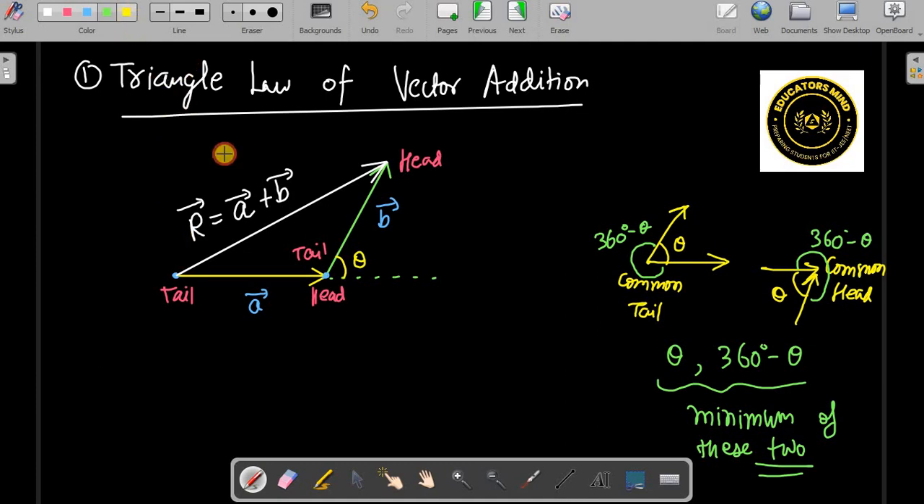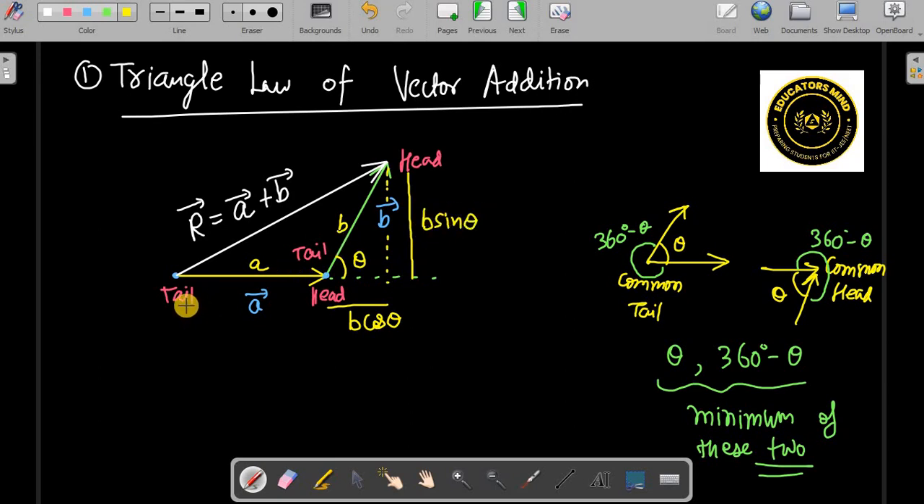Now, coming back to this, this is theta. So what we can do is drop a perpendicular from the top. This length is B, this length is A. So this will become how much? This will become B cos theta. And how much will this be? This will be B sin theta.